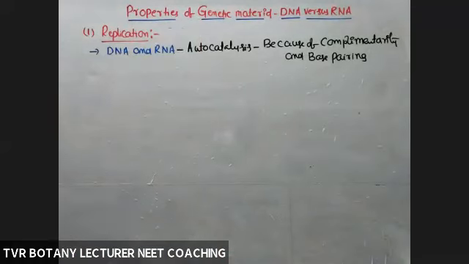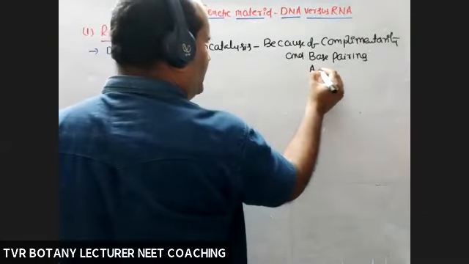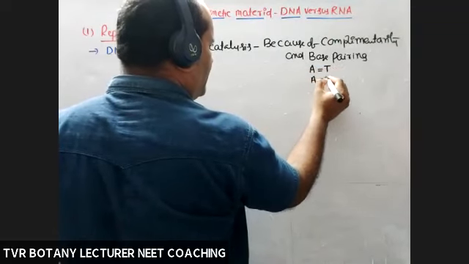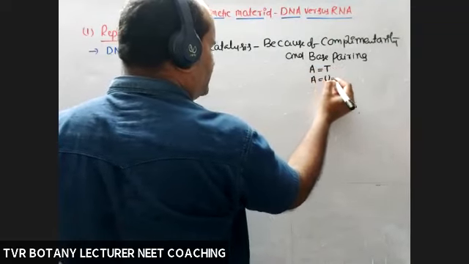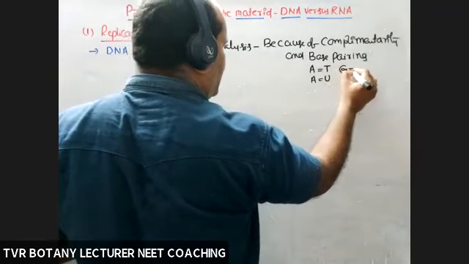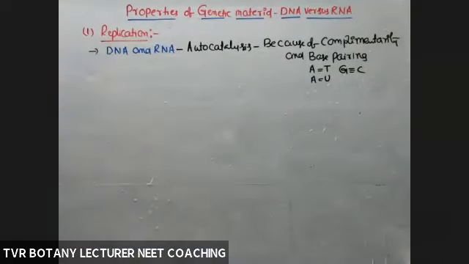Base pairing means, for example, A is complementary to T in the case of DNA, A is complementary to U in the case of RNA, and G is complementary to C. So because of complementarity, both DNA and RNA are able to produce their copies.